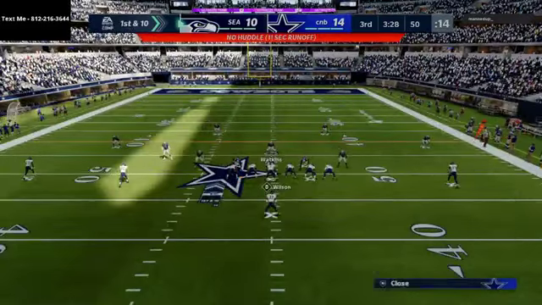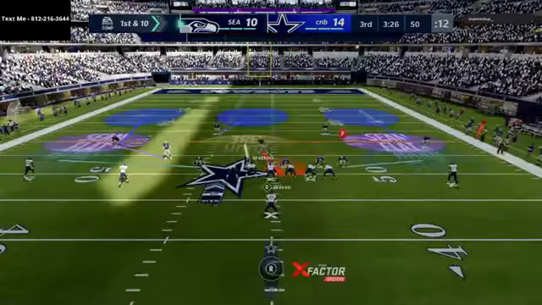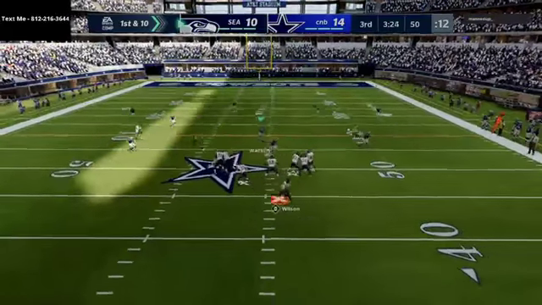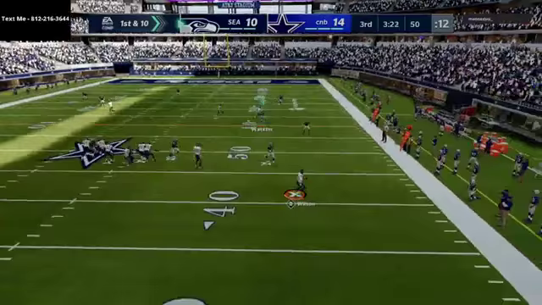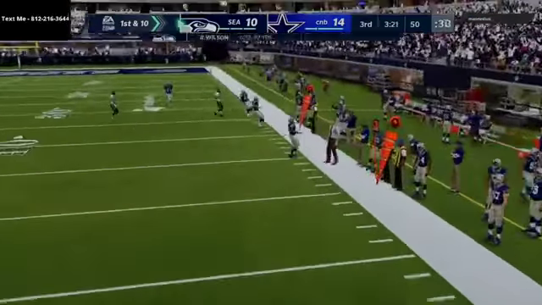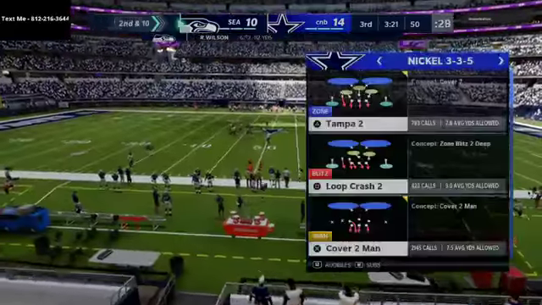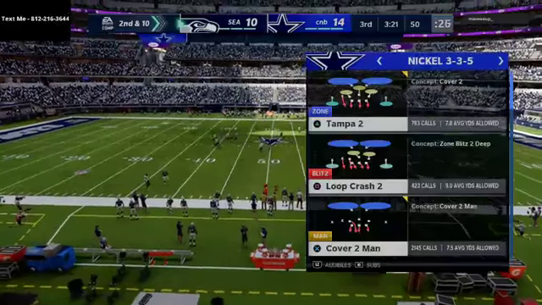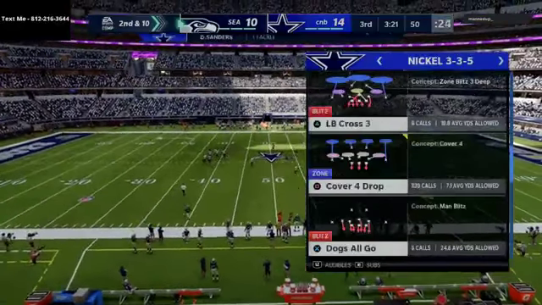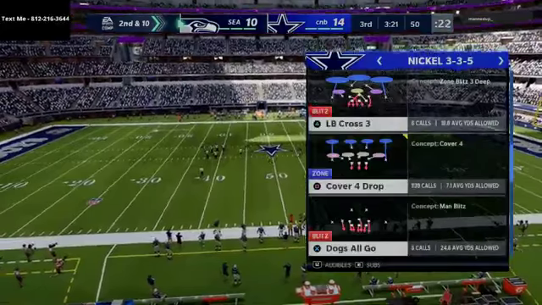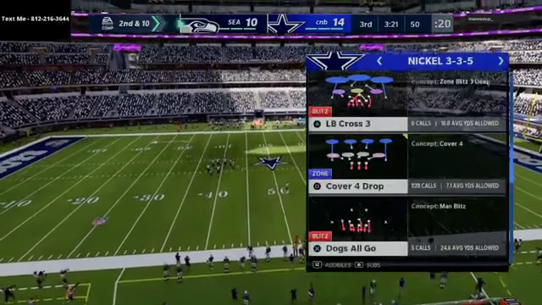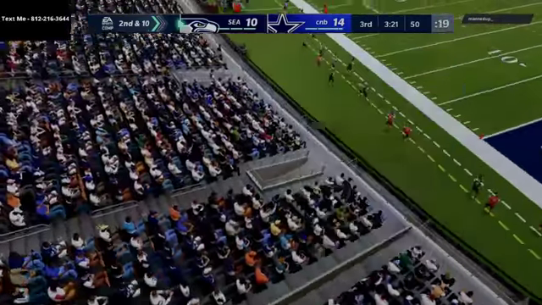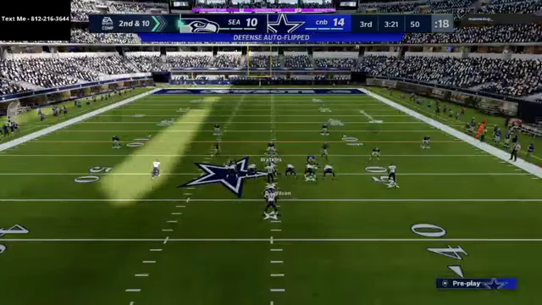And so now what we can do is let's just send a few people at him and see what he does. He's going to have to throw it away. Gets out of the pocket, which is unfortunate. I really don't like the fact that he was getting out of the pocket so easily on this. And so we're going to have to do something to keep him from rolling that rollout to the right. I don't like that look for the defense.